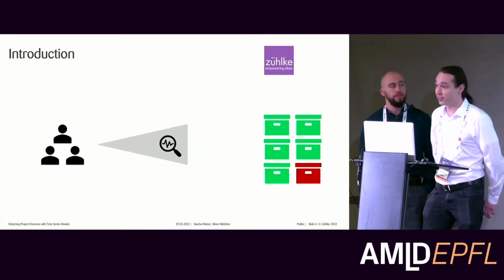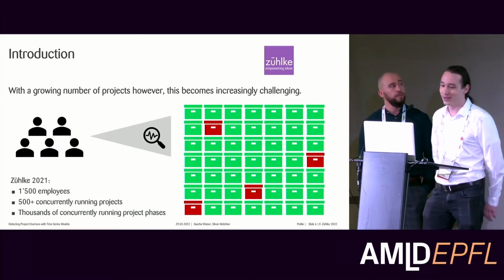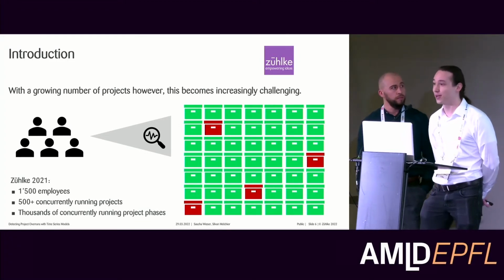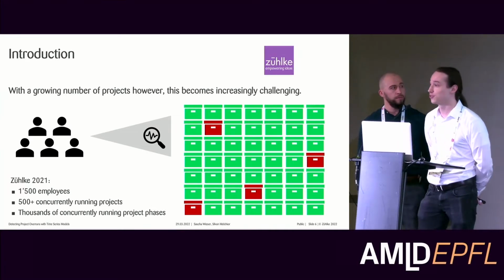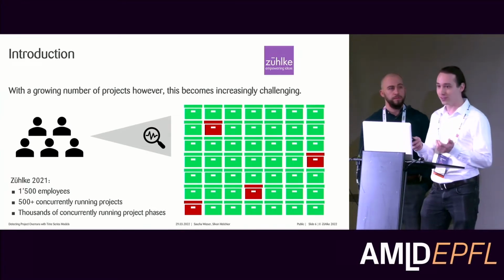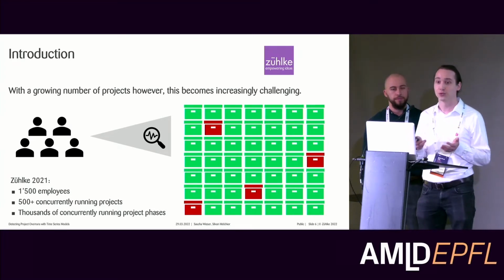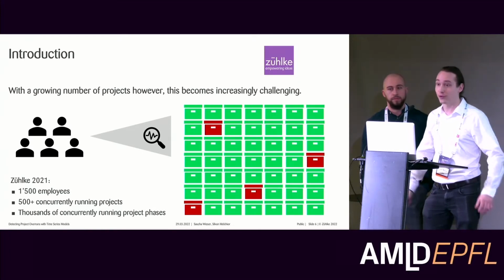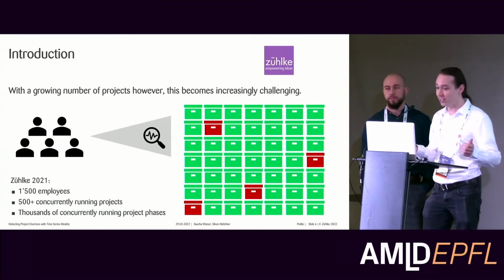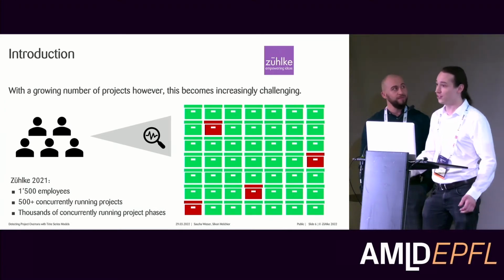The challenge here is really that this should scale. We have really a lot of projects. In 2021, we had 1,500 employees, and this meant that we had over 500 concurrently running projects. To make things worse, these costs are not even tracked on the project, but on project phases, which are a smaller unit of projects. And from these, we have over thousands. So we have this team which has to monitor over thousands of project phases and see if the costs are still within the budget. And this is a challenge, of course.